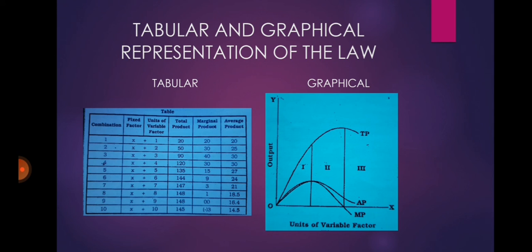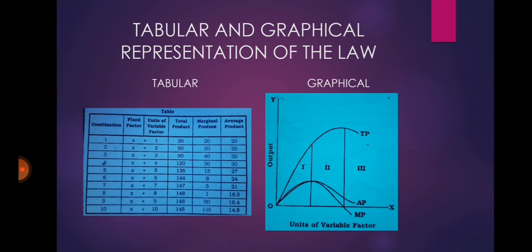Third, marginal product is 0 at the ninth combination, x plus 9. Total product, however, is maximum at this point. Fourth, marginal product becomes negative after the ninth combination and the total product also begins to decline. And the last observation is average product increases up to fourth combination and thereafter it declines.